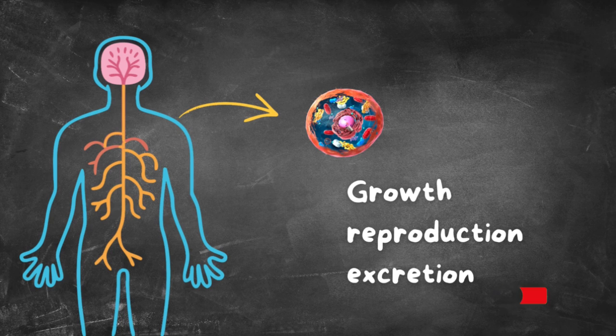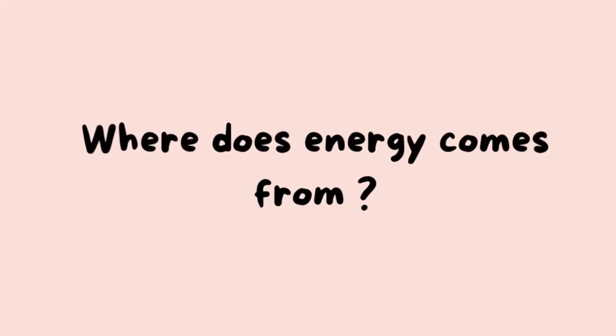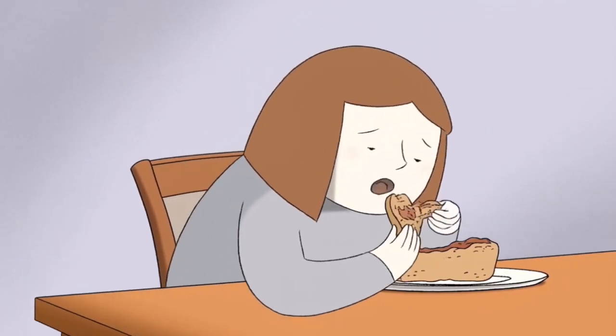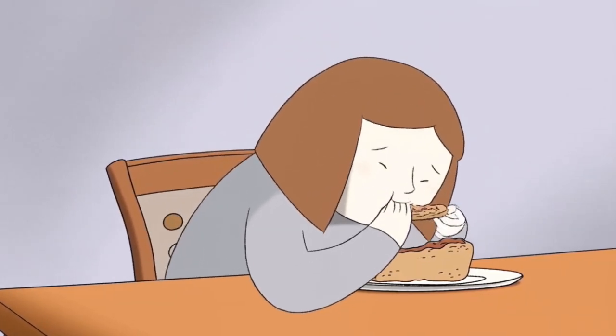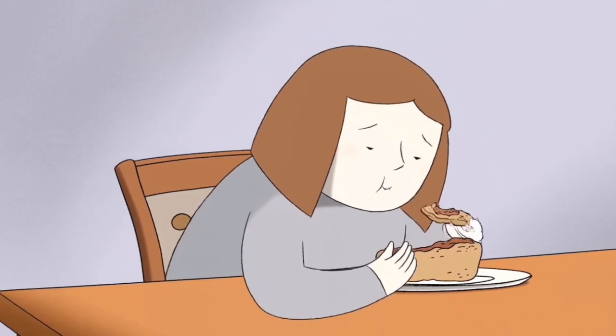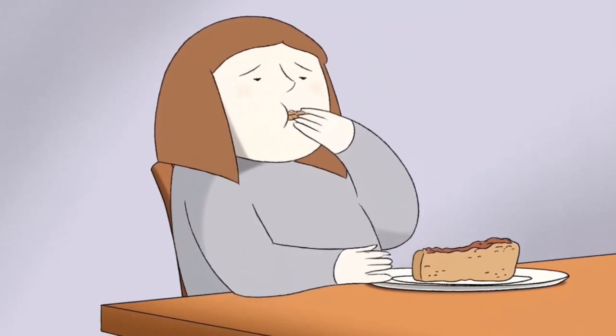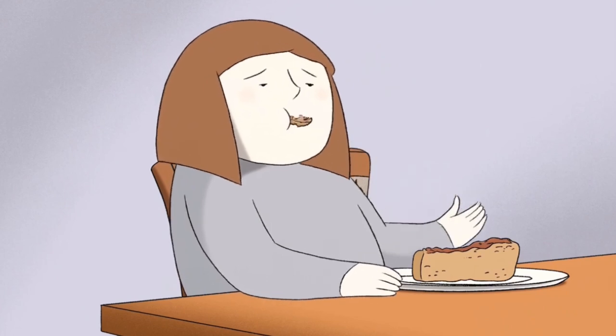All these life processes occur inside our cells. So obviously, cells also require energy. But do you know where this energy comes from? This energy comes from the food we take on our daily basis. That is why our parents insist that we have food.